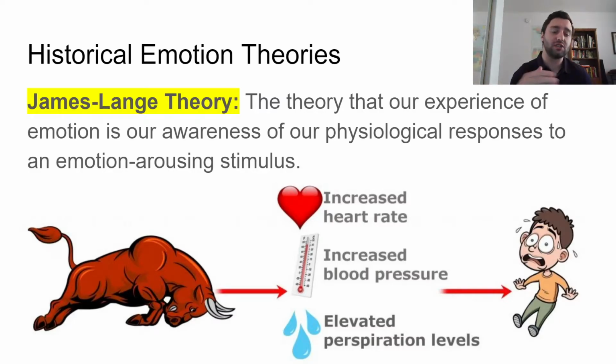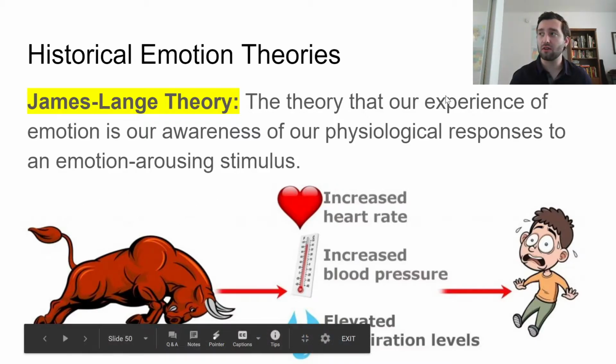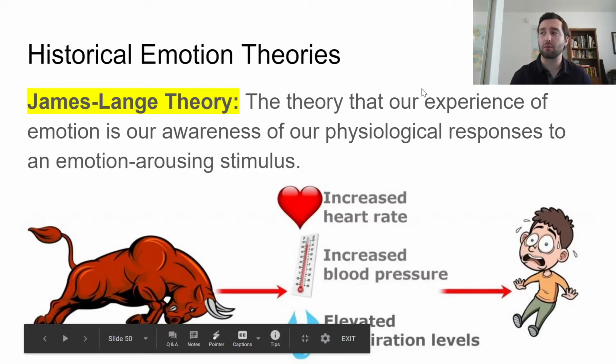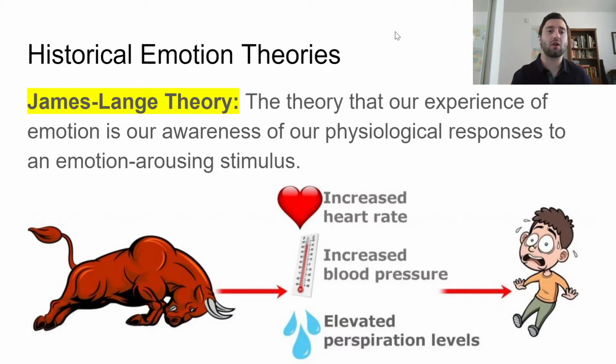So our first one is the James Lange theory. The James Lange theory says that our experience of emotion is our awareness of our physiological responses to our emotion arousing stimulus. So you can see that in this diagram. So we have a stimulus, which in this example is the bull, right? That's the stimulus. So we see the bull charging. When we see the bull charging, our body has a physiological reaction. You can see those in the middle, right? We have increased heart rate, increased blood pressure, elevated perspiration levels. We sweat. So those are our physiological reaction, our physiological response.